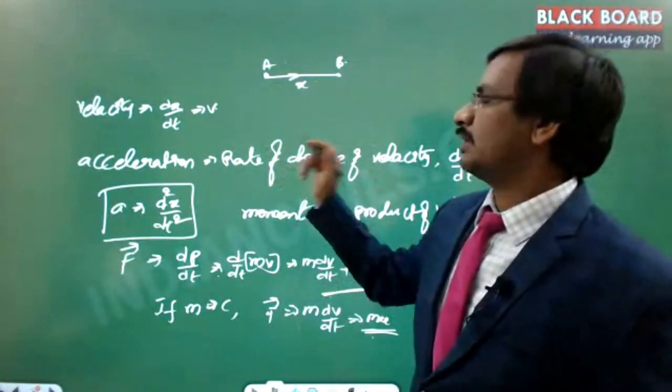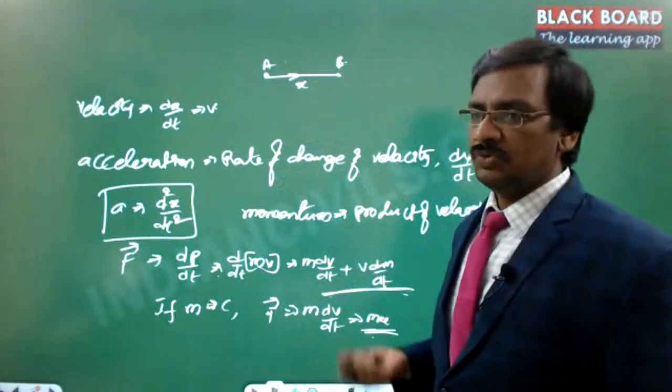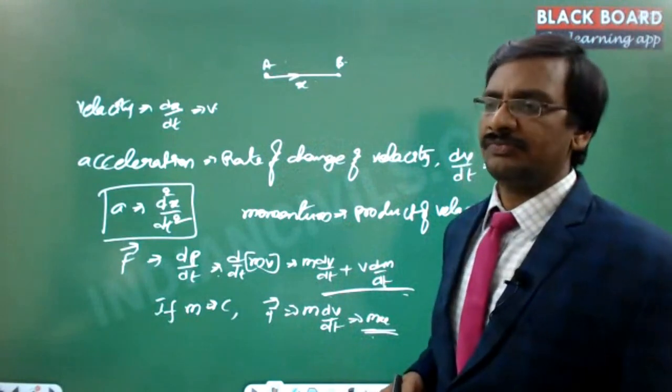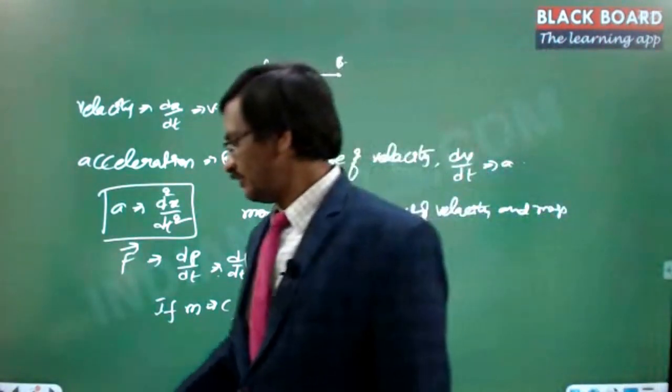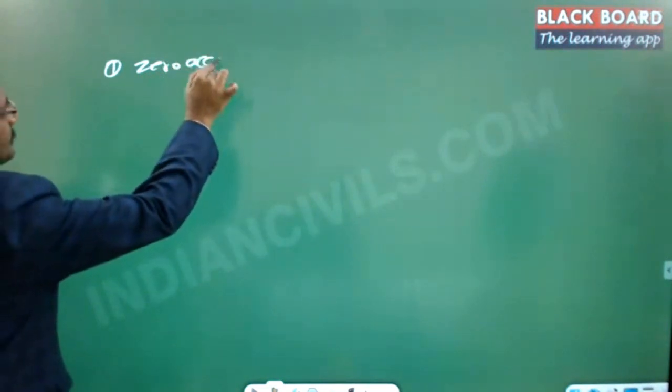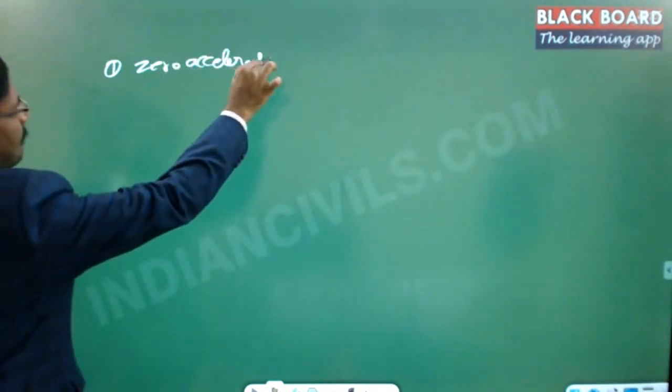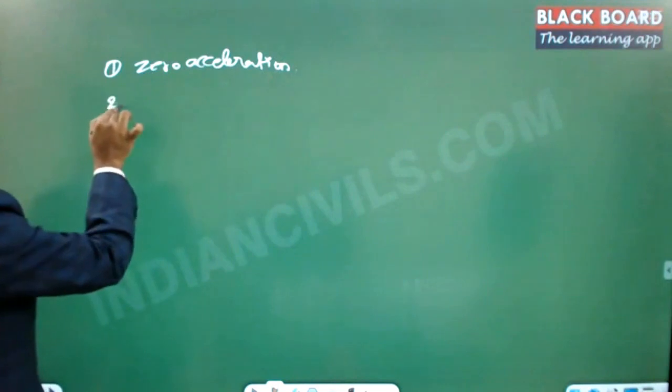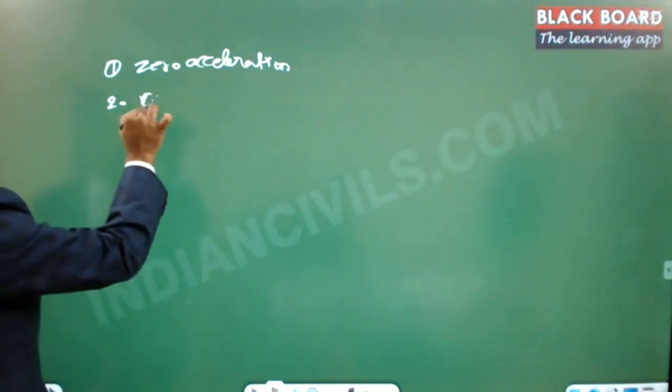Now, in this particular case, if you want to analyze a single dimensional motion, the fundamental rules are, we will analyze different scenarios. One is zero acceleration. The second one is constant acceleration.